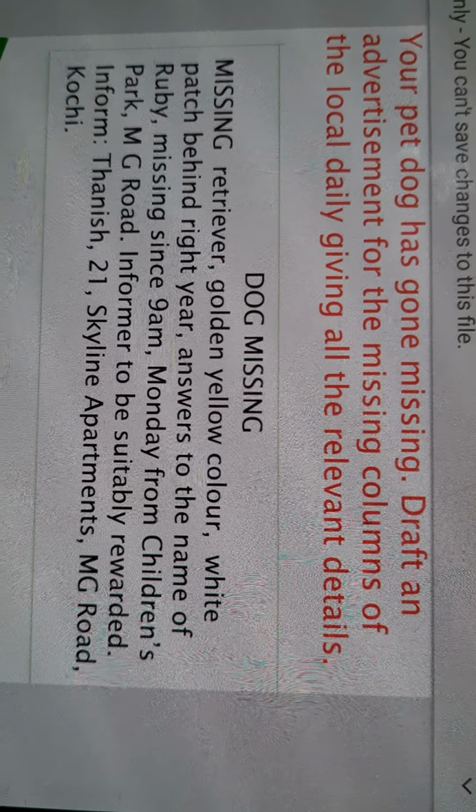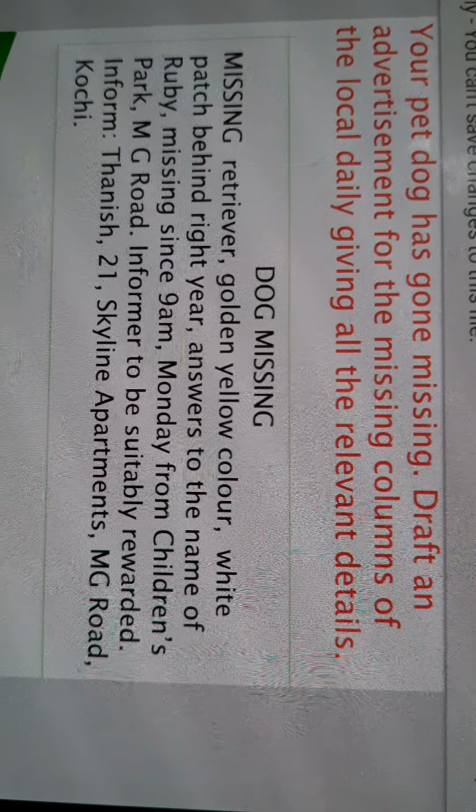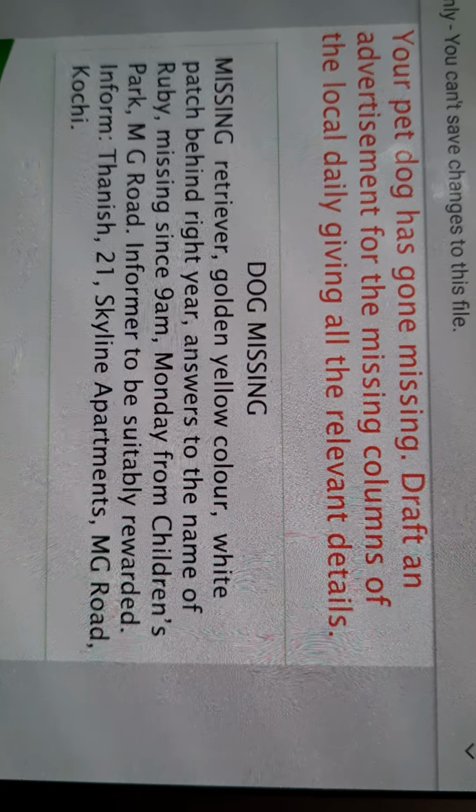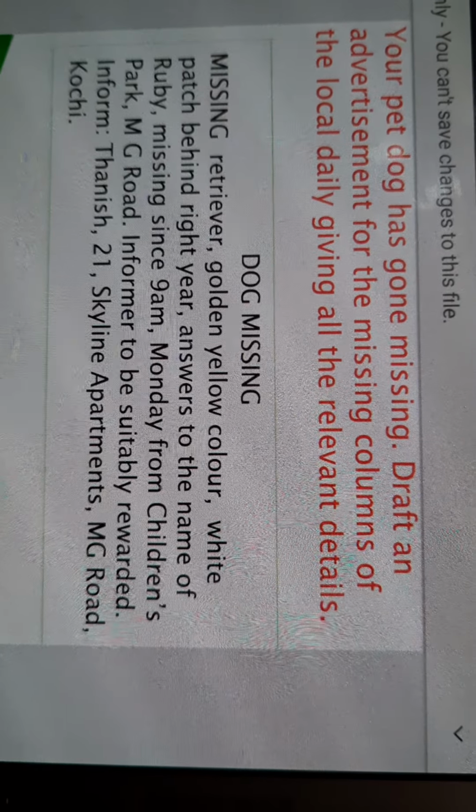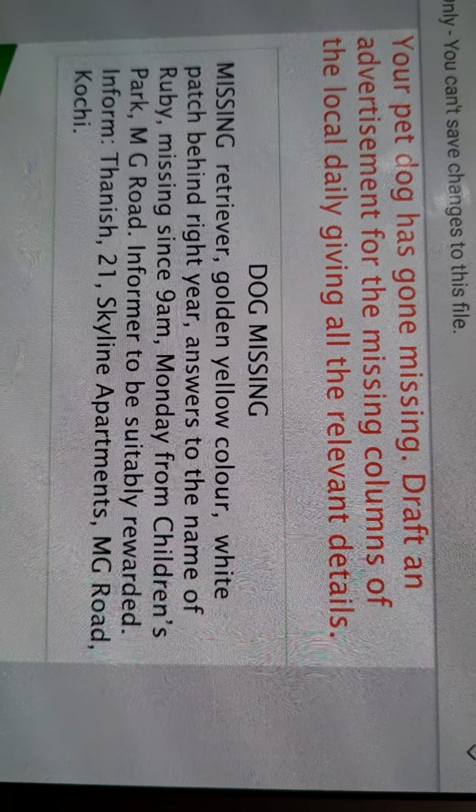Now see the question. Your pet dog has gone missing. Draft an advertisement for the missing columns of the local daily giving all the relevant details. Now the solved example. So first of all, you will give the title, dog missing. As the dog is missing, you will give the title dog missing.